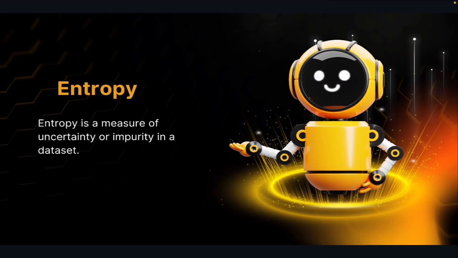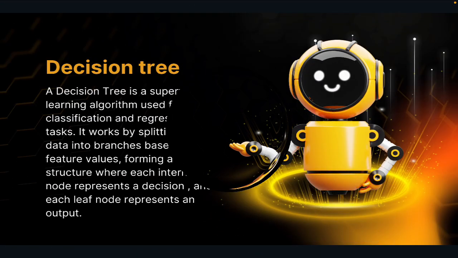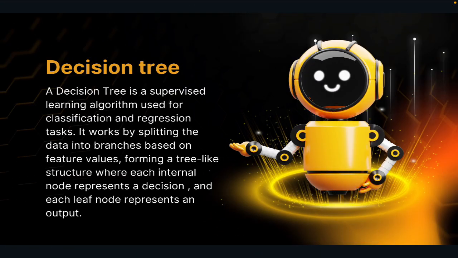What is entropy? Entropy is a measure of uncertainty or impurity in a data set. Alright, data warriors. Let's say you are building a decision tree. You have got questions, features, and a burning desire to split stuff up. But how do you choose the best feature? You call in the legends, that is information gain and Gini index, and let them battle it out.